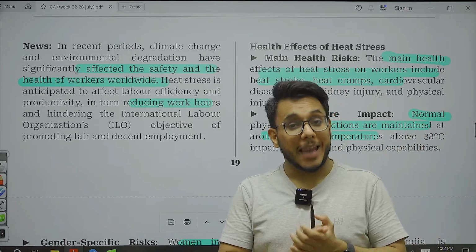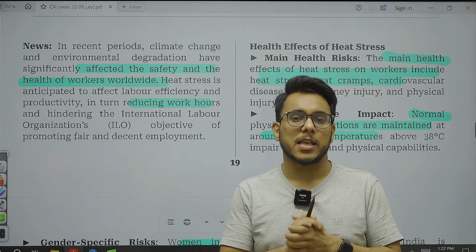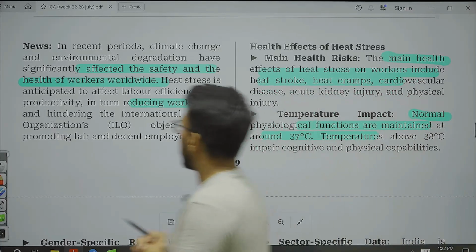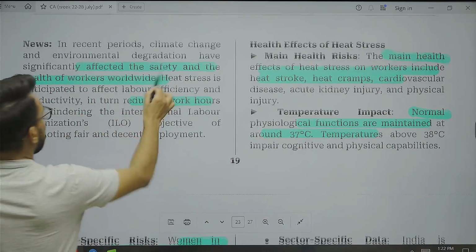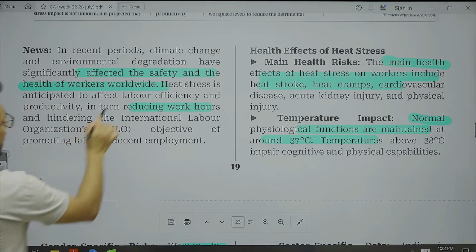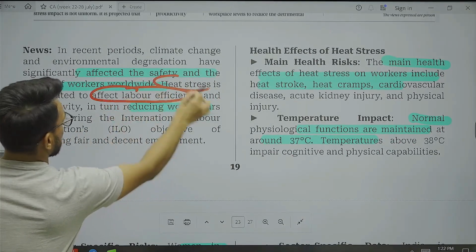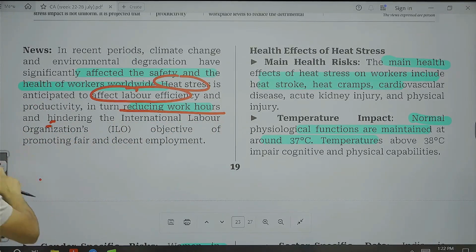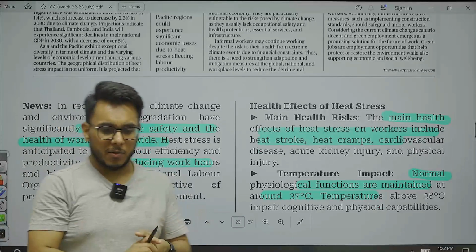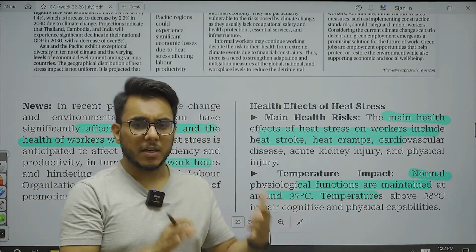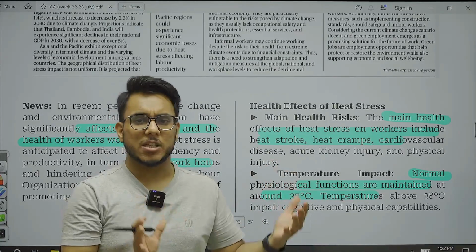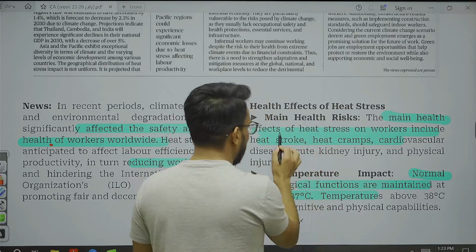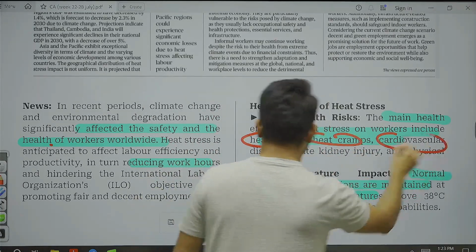Here, heat stress and heat waves become very concerning, particularly for laborers involved in manual work. It has been provided by the ILO that heat stress affects labor efficiency and reduces the working hours. Construction workers working in a lot of heat and very high temperature, obviously their efficiency will go down. Heat stress can lead to heat stroke, heat cramps, and cardiovascular diseases.